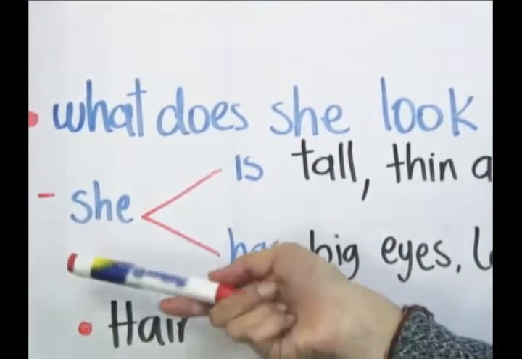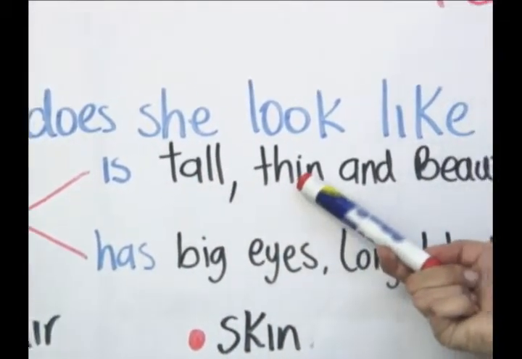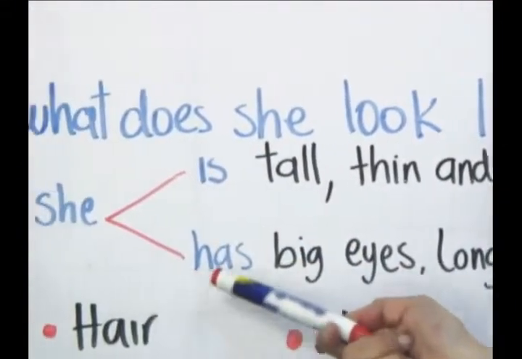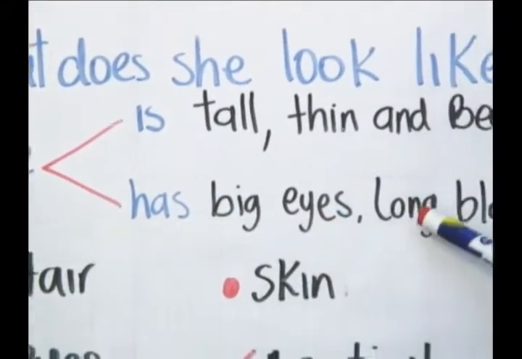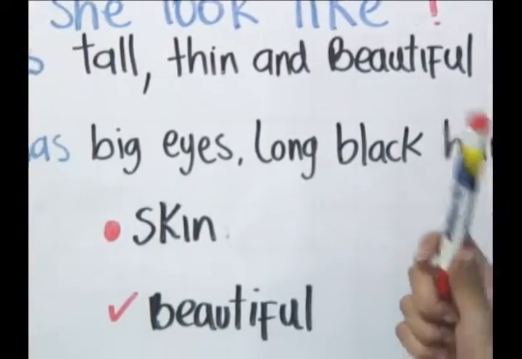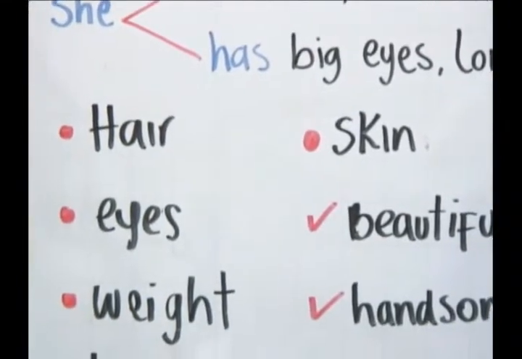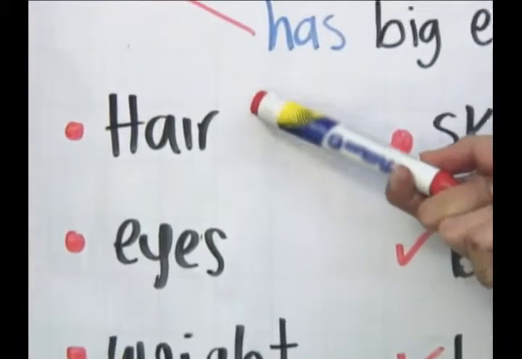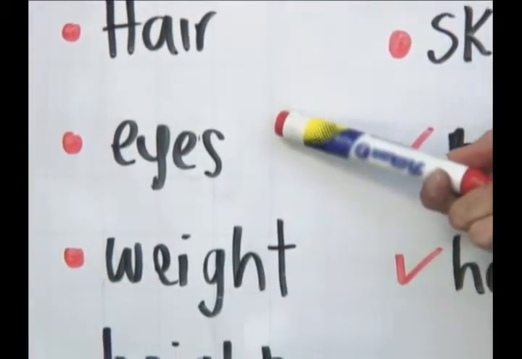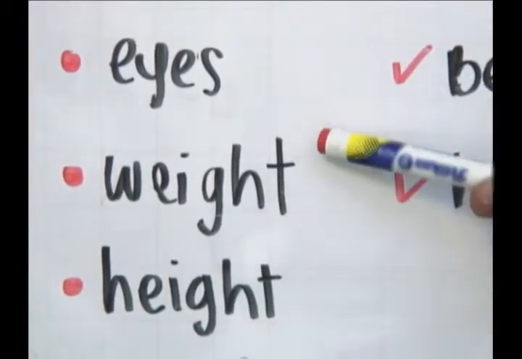So in this case we have, she is tall, thin, and beautiful. And she has big eyes, long black hair. Now, for physical appearance, we can describe several items. Which ones? We have hair, the color, the shape, eyes, color and shape, or maybe the size, weight, if someone